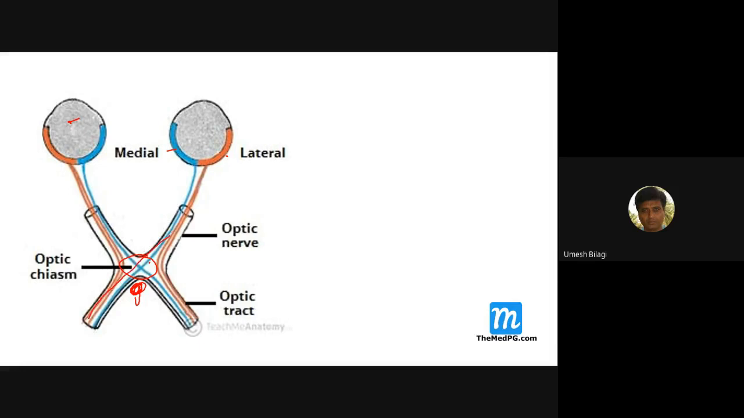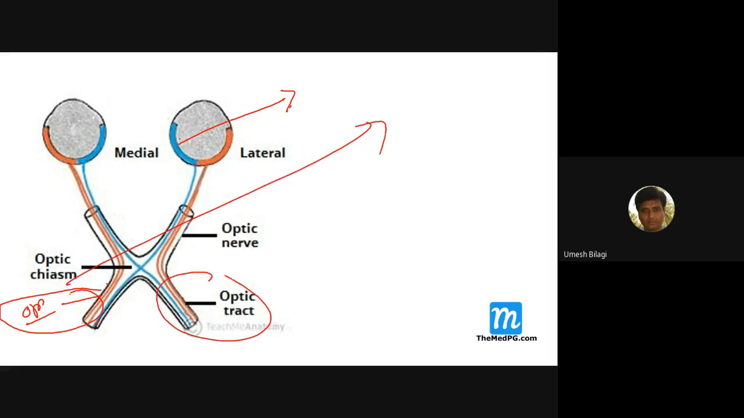The medial fibers cross to the opposite side. You remember this. The medial fibers of this eyeball, this is the right side, go to the left side. So the left optic tract, this is the optic tract. The optic tract contains what? Lateral fibers of the same side and medial fibers of the opposite side. So that means that when the medial fibers are of this side, they supply this and look at this side. This optic tract is looking like this. This optic tract is looking like this. Got my point?